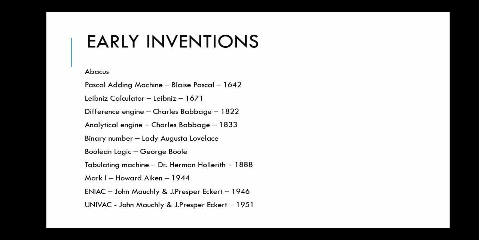Abacus. Abacus is considered as the first counting device. It was introduced in China for addition and subtraction. After that, Pascal adding machine was introduced by Blaise Pascal in 1642. Leibniz calculator was introduced by the French mathematician Leibniz in year 1671.